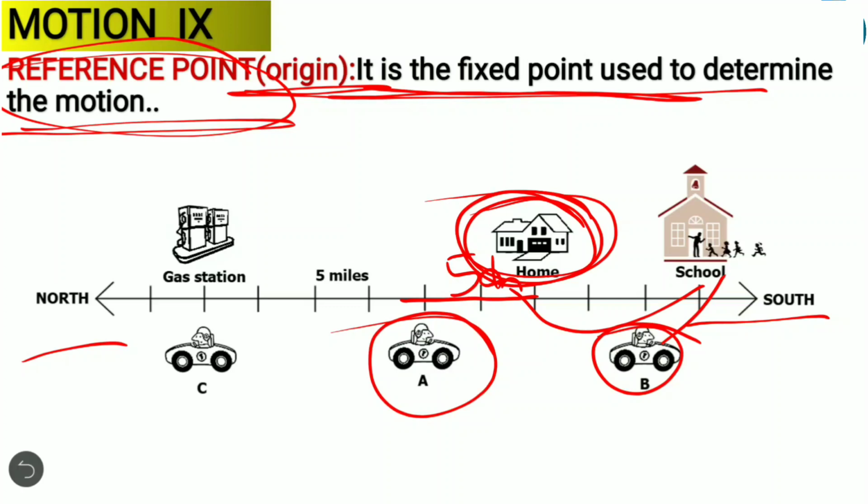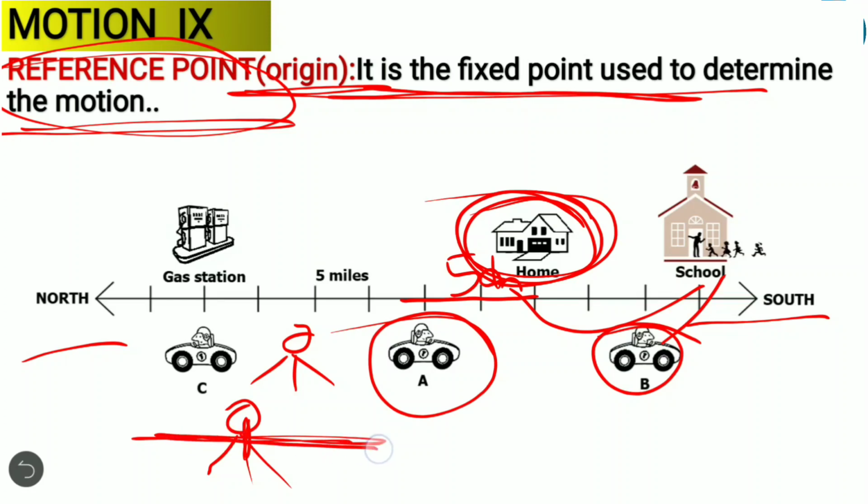Or if you consider another example, you may have come across this experience. For example, if you are sitting in a train, and the person who is standing outside, for example, if you are sitting here in this train, and the boy is standing outside the train, means he is standing on the platform. When your train starts moving, it seems that the person who is standing on the platform is moving, right?